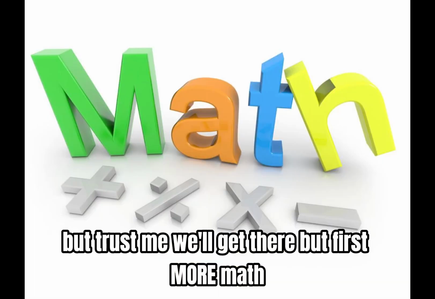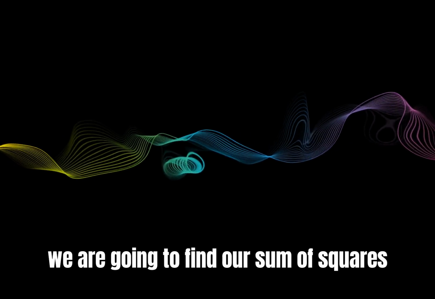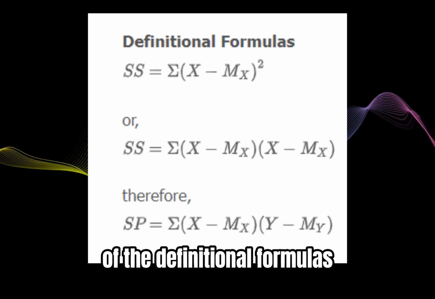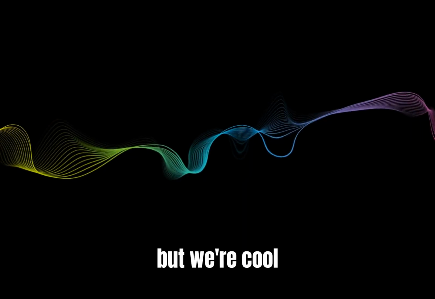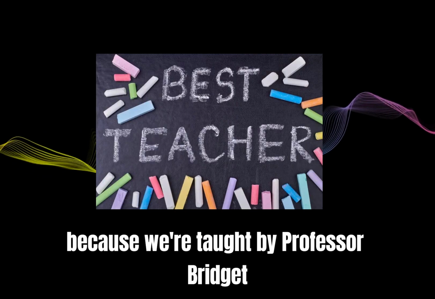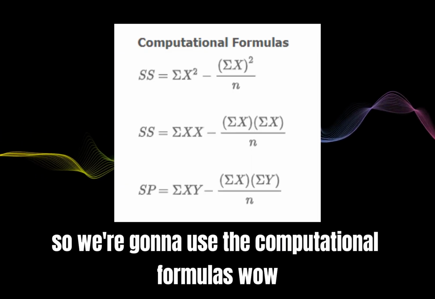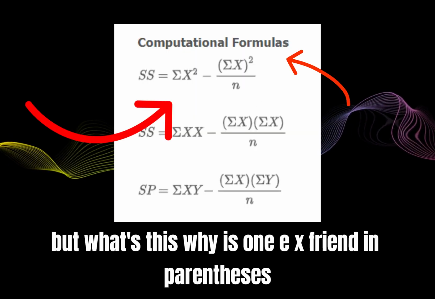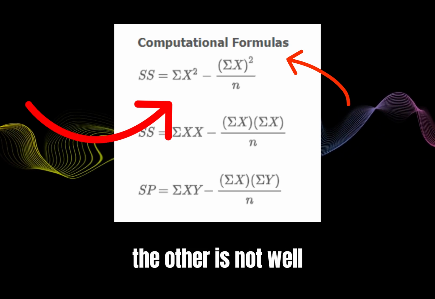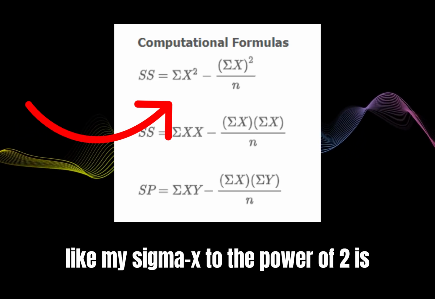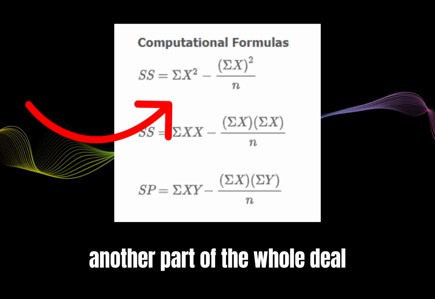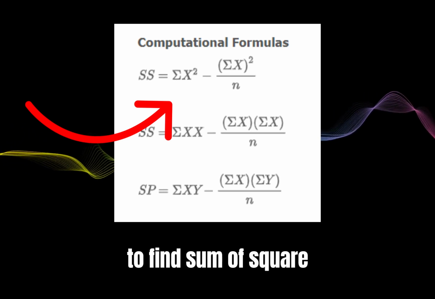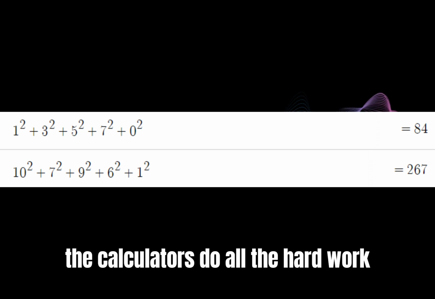But first, more math! We are going to find our sum of squares for our x and y values. Now, sure, we could take the long way of the definitional formulas, but we're cool because we're taught by Professor Bridget, so we're going to use the computational formulas. Woo! Here we see our favorite E-looking friend. But what's this? Why is one sigma x in parentheses and the other is not? Well, you see, sigma x to the power 2 is another part of the whole deal. It makes our lives easier because instead of going through each data point by hand to find the sum of squares, the calculators do all the hard work.